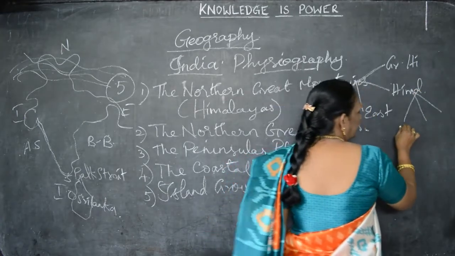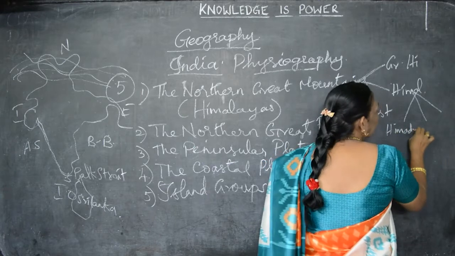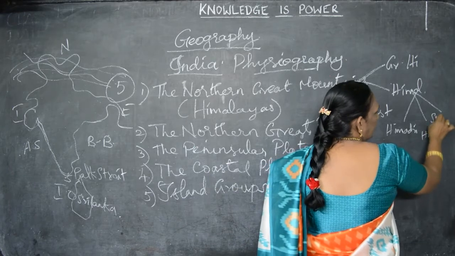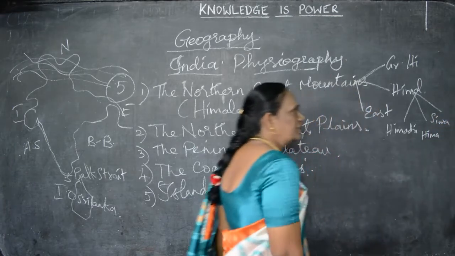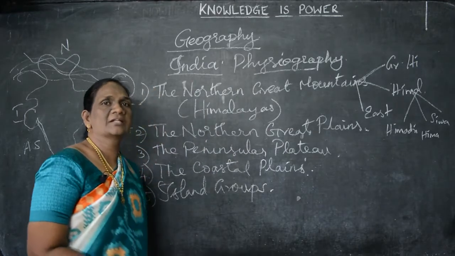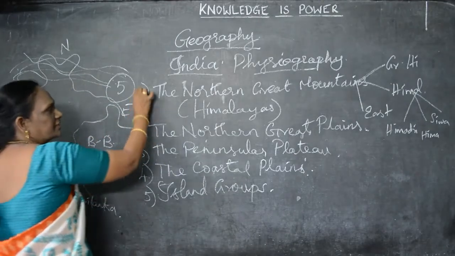Understand? They are the Himadri, the Himachal and the Shivaliks. Yesterday we saw that, and also the importance and the advantages of the Himalayas, everything we saw.